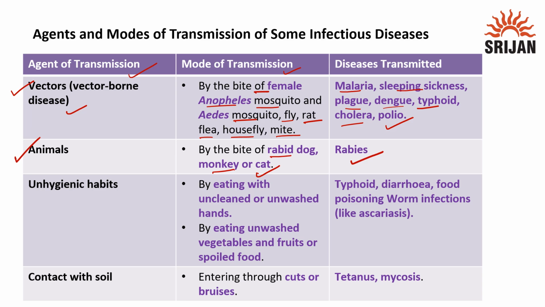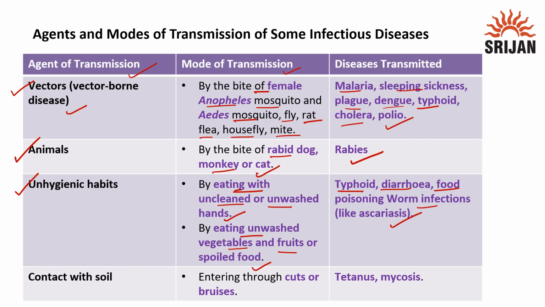So the next is unhygienic habits. By eating with uncleaned or unwashed hands, by eating unwashed vegetables and fruits or spoiled food, what can be the diseases caused due to this? First one is typhoid, then diarrhea, food poisoning, worm infections like ascariasis, right?